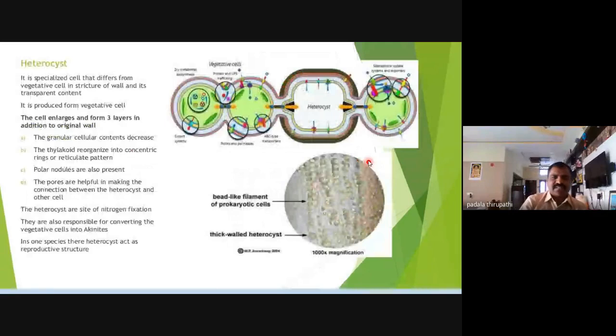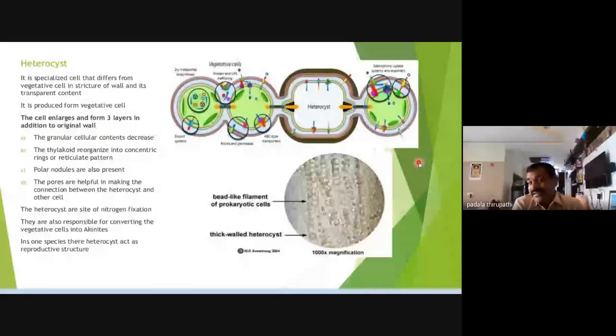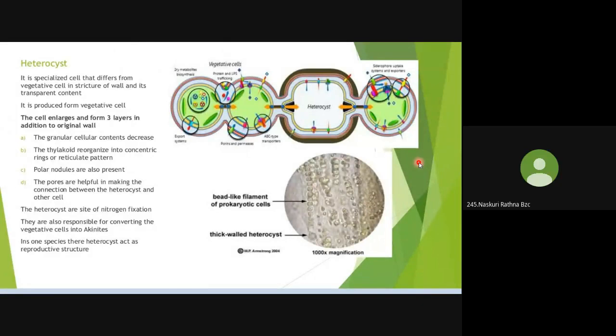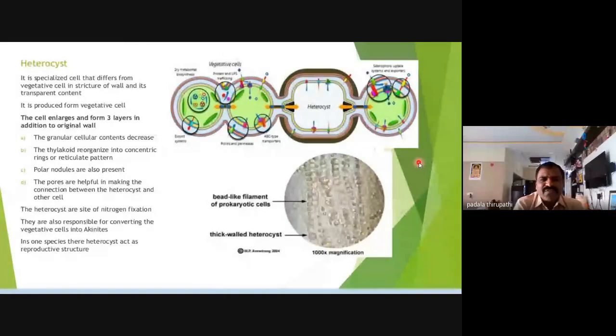Then heterocyst. This beautiful slide shows the complete information related to heterocyst, my dear friends. This slide shows how you can decide whether a cell is a heterocyst or a vegetative cell. The vegetative cells are green in color, you know. The heterocyst does not contain any green color. Is it clear? Yes.